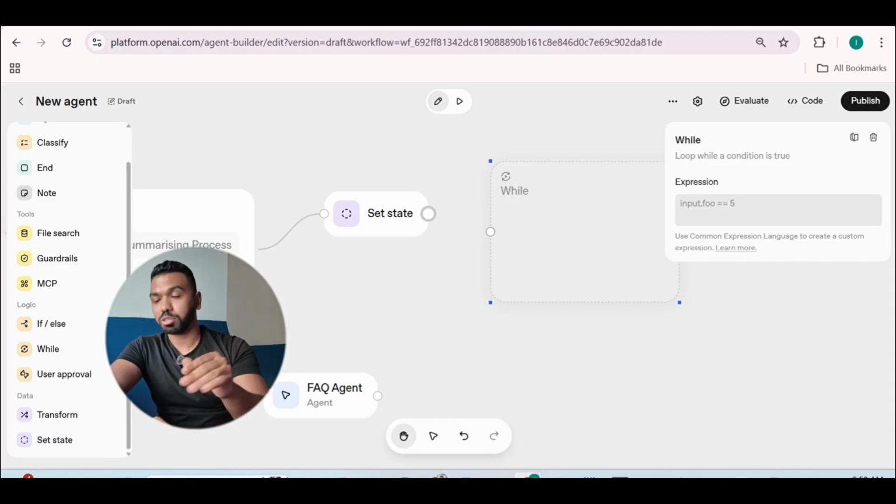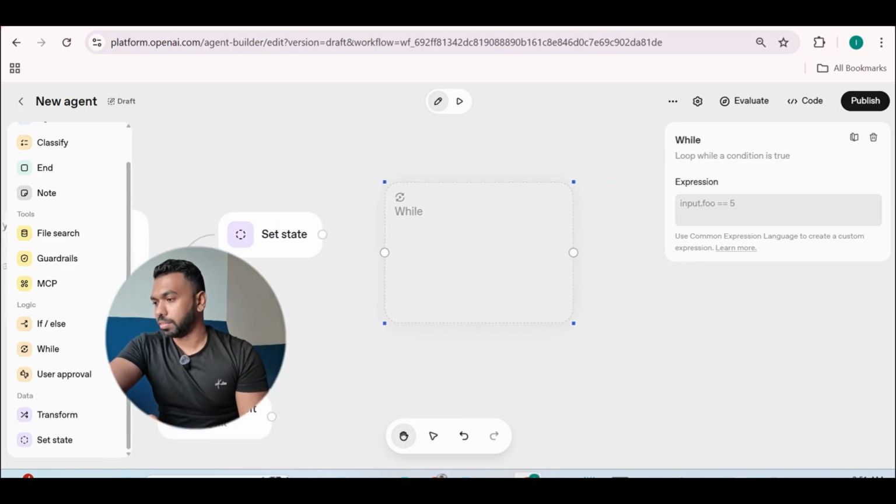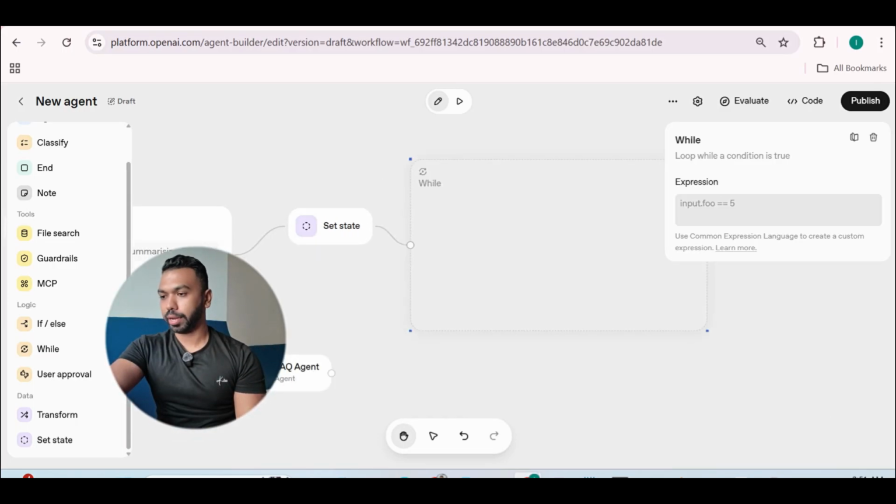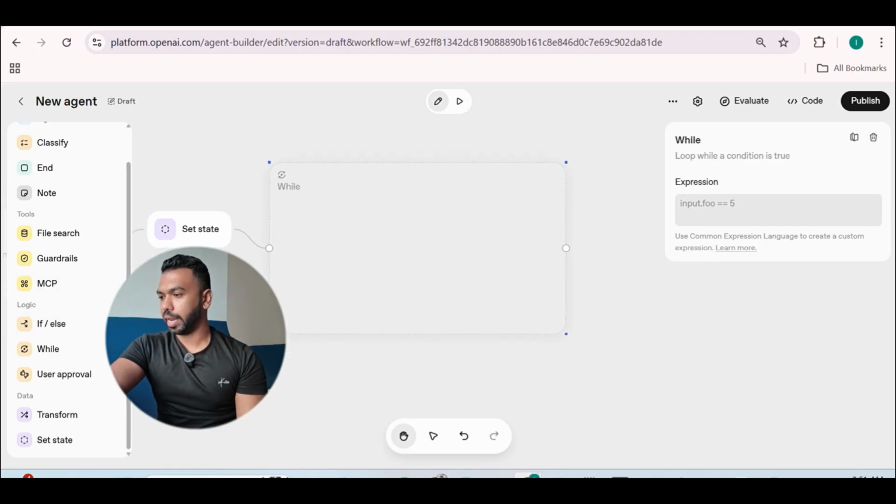But once you design the first one, you can export the code into Agent SDK, and then you can keep on working on it. Building it up unlocks more complex orchestration patterns. But this gives us a good starting point. So we're going to connect the state with the while loop. Now, inside this while loop, we're going to add a couple of agentic processes, right?